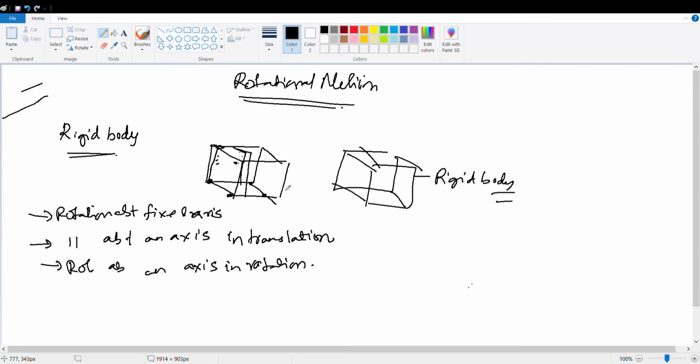So the first one is rotation about a fixed axis. If you imagine a fan, the fan will have a rod, and the rod will be hung and fixed, and there will be some kind of motor, and there will be three blades of the fan.